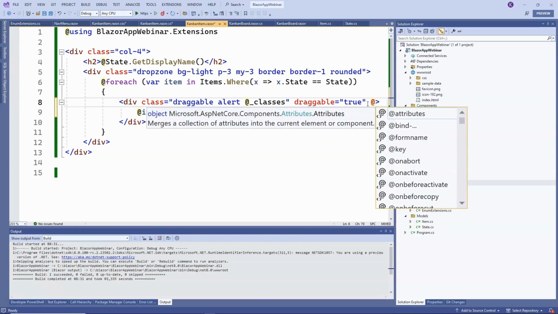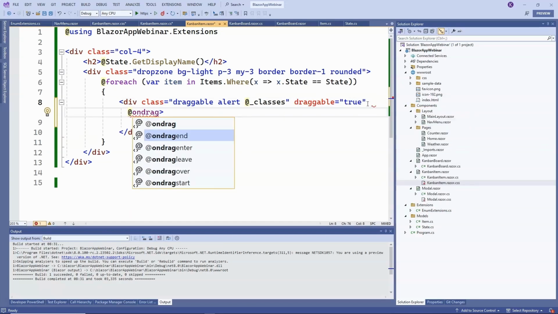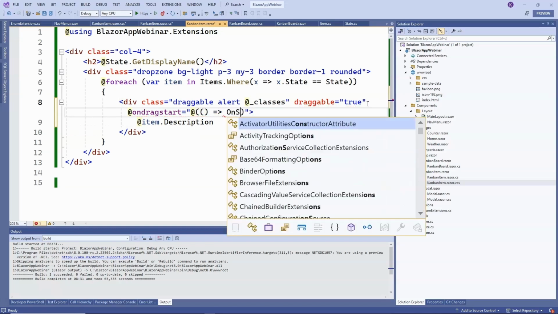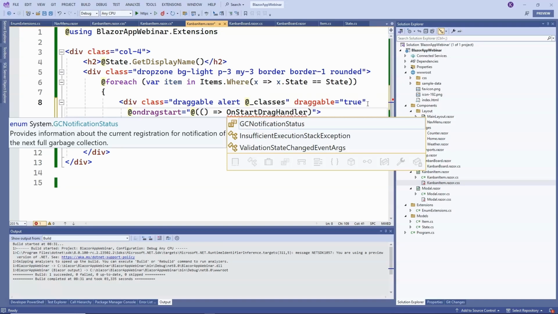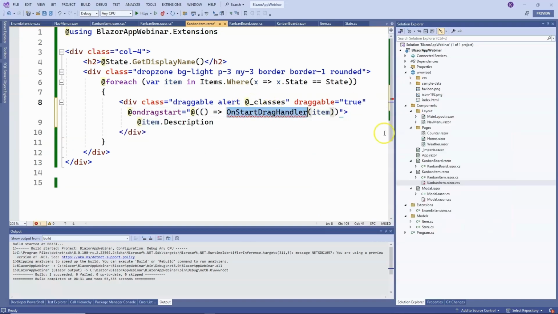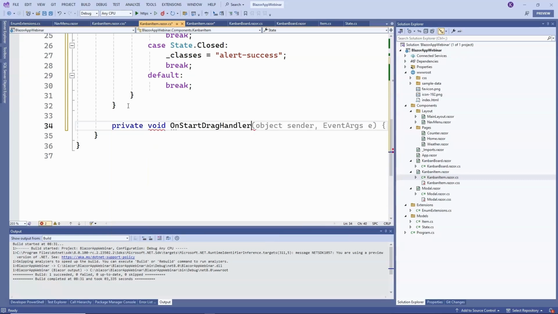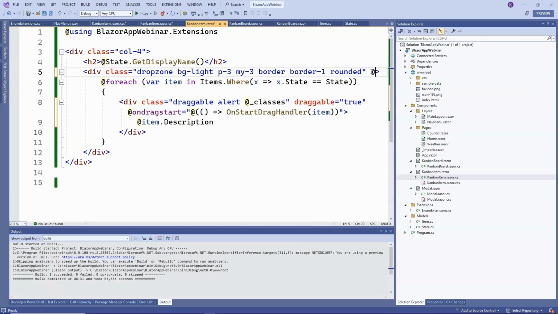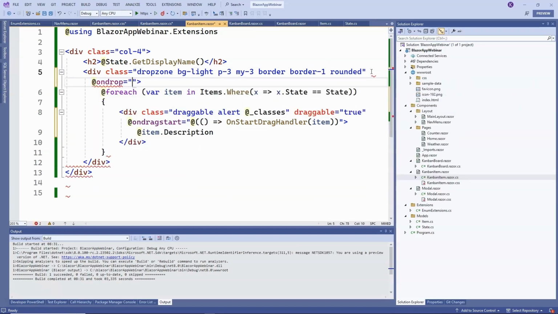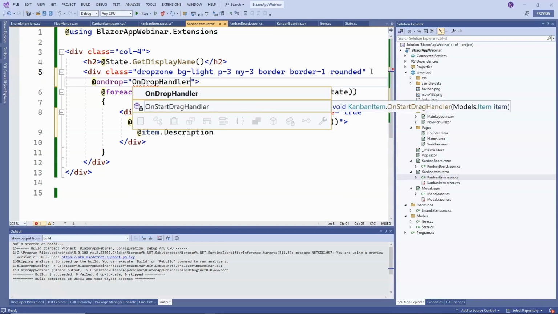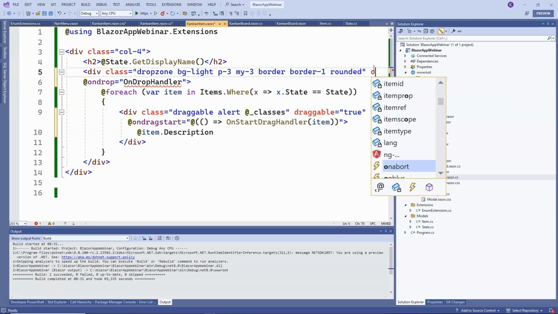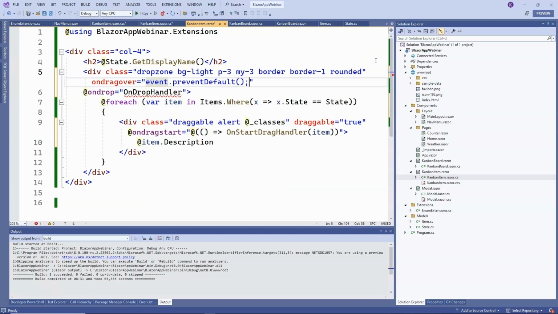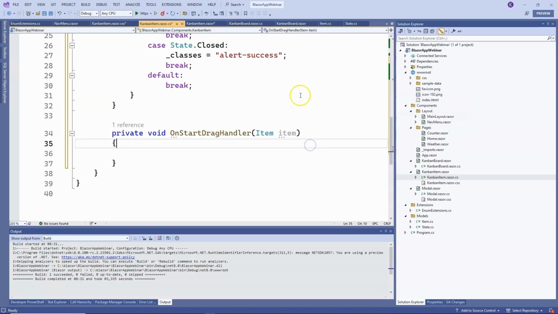Okay, so now we need to hook into various events, and for the task, we want to have the onDragStart event, meaning if the user grabs the task, we want to execute a method in C# code. We also want to call the OnStartDragHandler method and pass the task data to this method. Similarly, if we later drop the task on a column, we also want to be informed about it, so we want the OnDropHandler method to be called on the column when a task is dropped on it. Additionally, we need to set onDragOver with preventDefault here to control the behavior of this event in this way. Great, so we also need to add the OnDropHandler method, but we don't pass any parameters here.